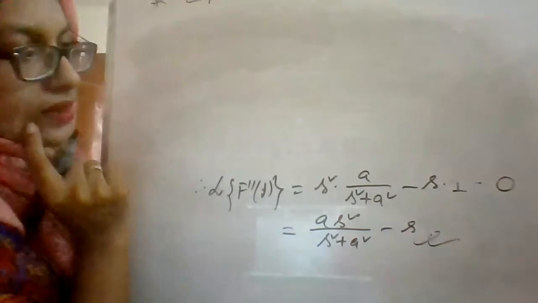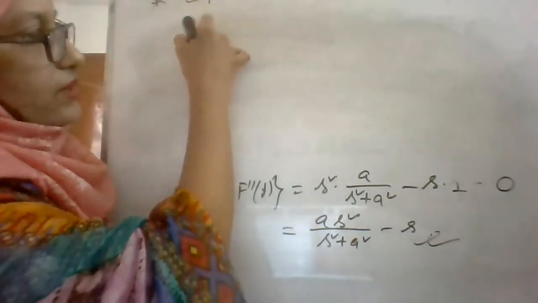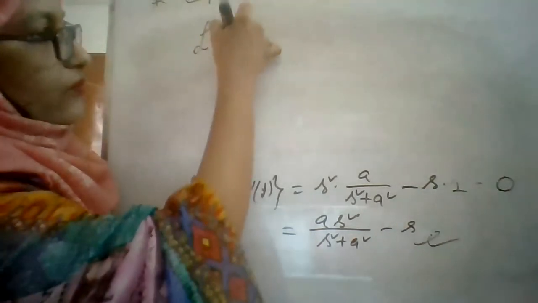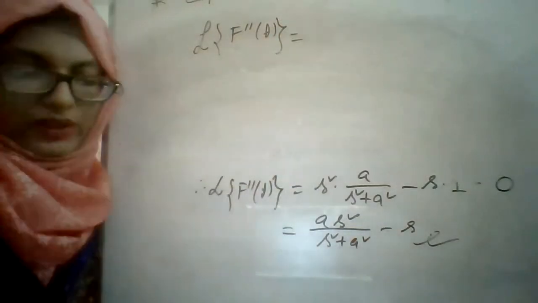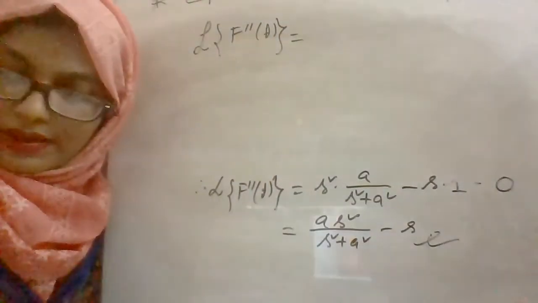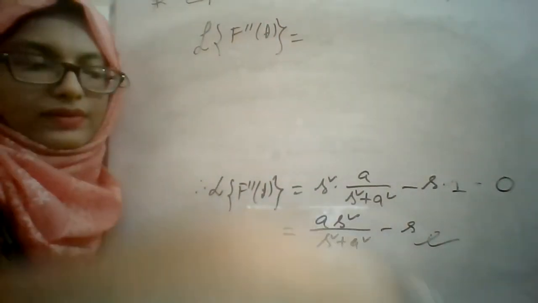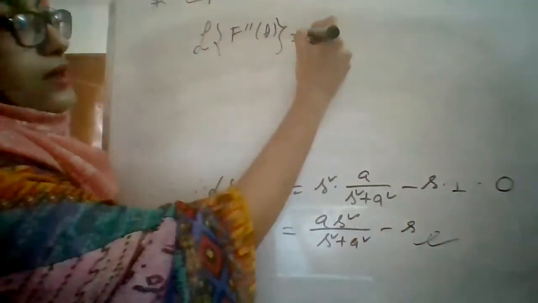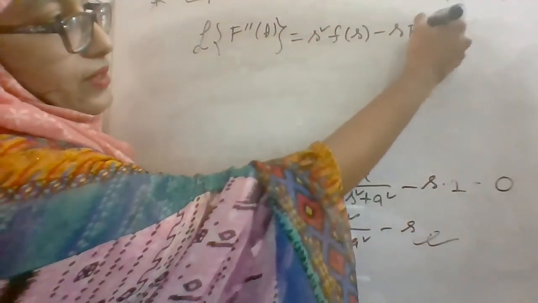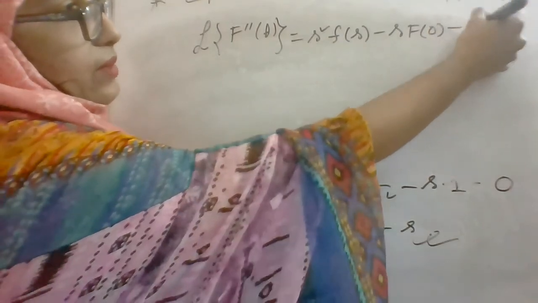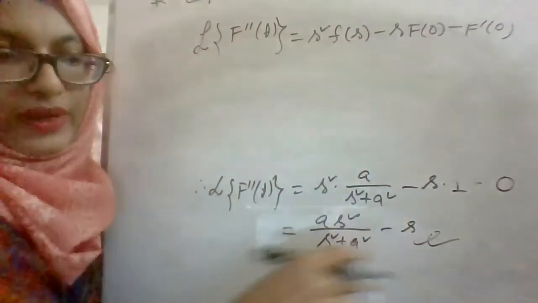Suppose the Laplace transformation of f double prime t, the formula is s square F of s minus s f of 0 minus f prime 0.